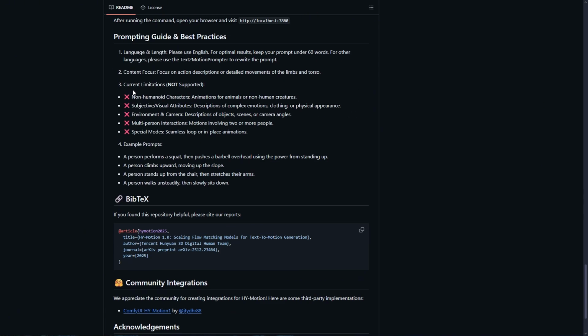They also told us their current limitations, especially the multi-person interaction. All the moves you have seen were a single person. There is no such thing as multi-person interaction yet. They're trying to make it more like a video generator where you can do everything, but right now that's not there. And regarding the camera, descriptions of objects, scenes, or camera angles are not supported. You cannot control the camera movement. Yeah, you cannot even change the background or objects, not the character, but the object. So keep that in mind.